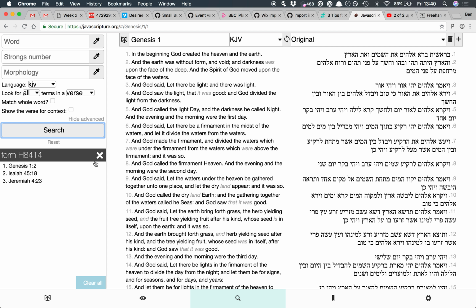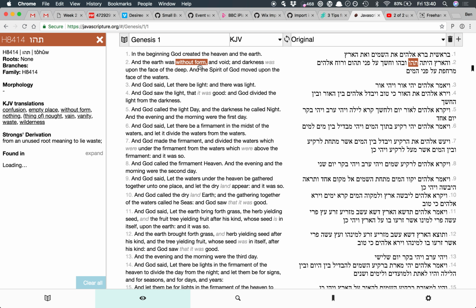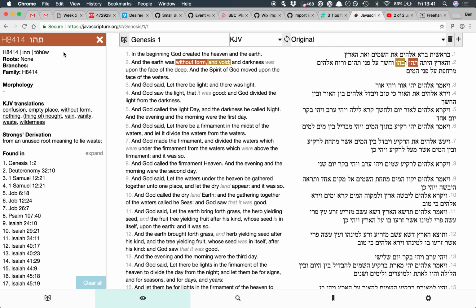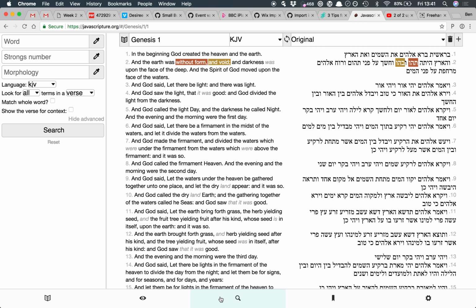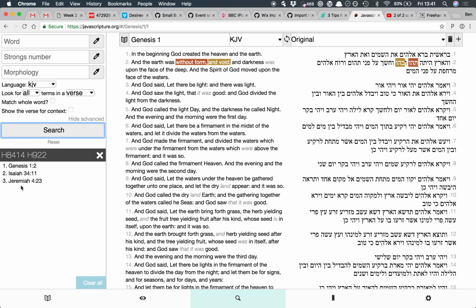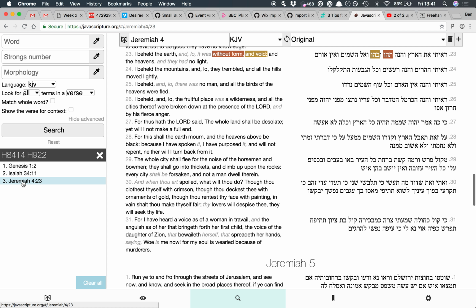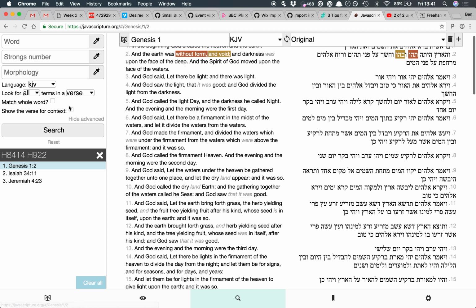And that can be helpful if you're searching, say, for form and void, and you want to see where these two searches overlap. It's a bit fiddly, but if you search them together using that picker, then it just saves you doing the typing and gets the results. There's three places where those words form and void are used together in the same verse.